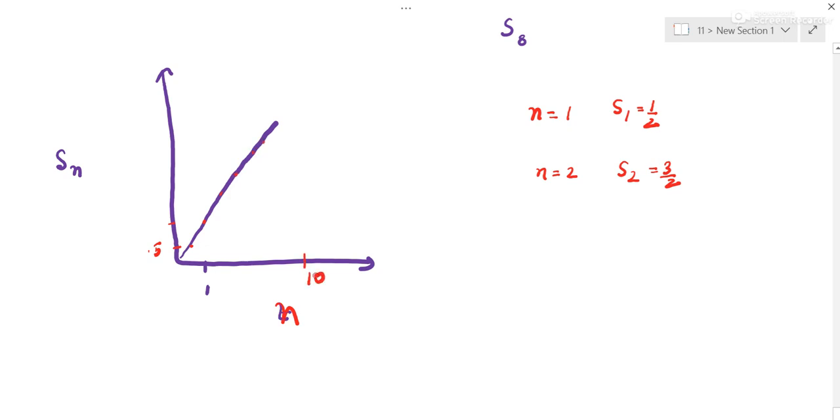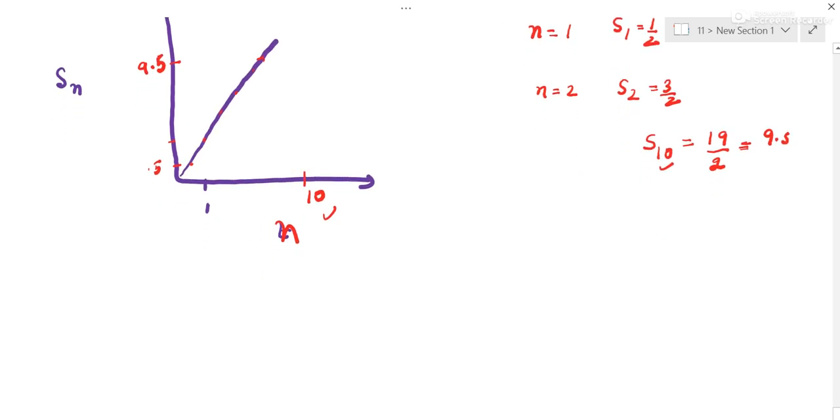Up to 10. Now what will be S10? 2 into 10 is 20 minus 1, so 19 by 2. What is 19 by 2? It is 9.5. So for 10 seconds it will be 9.5. After 10 seconds its velocity would be fixed. It is moving with a single velocity because they are saying it is not using any acceleration.